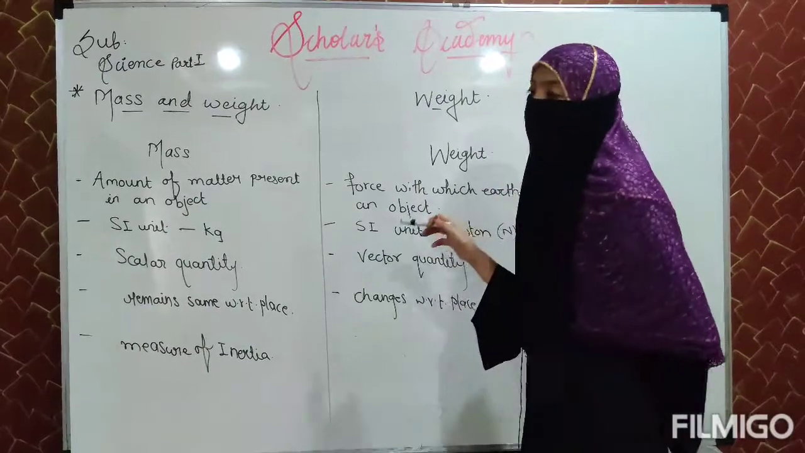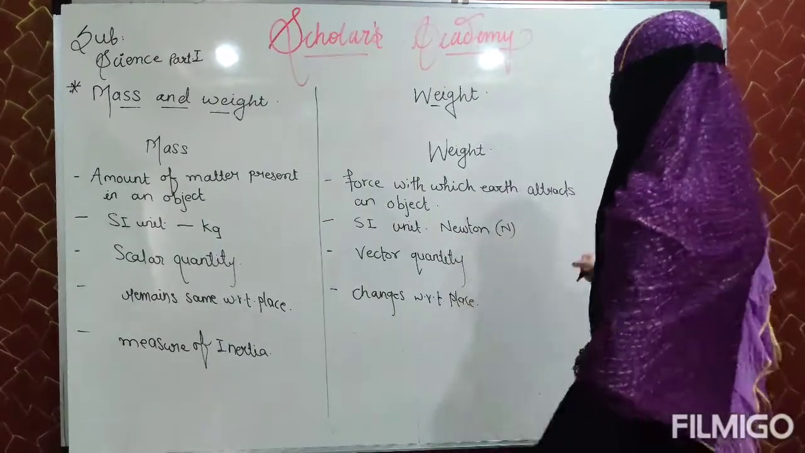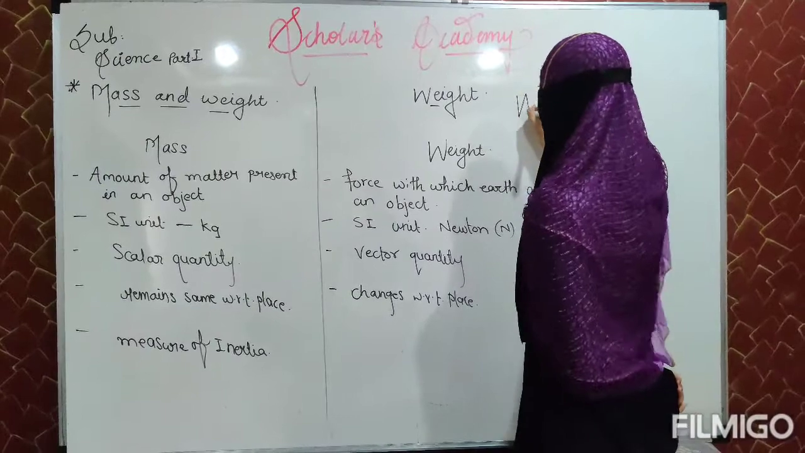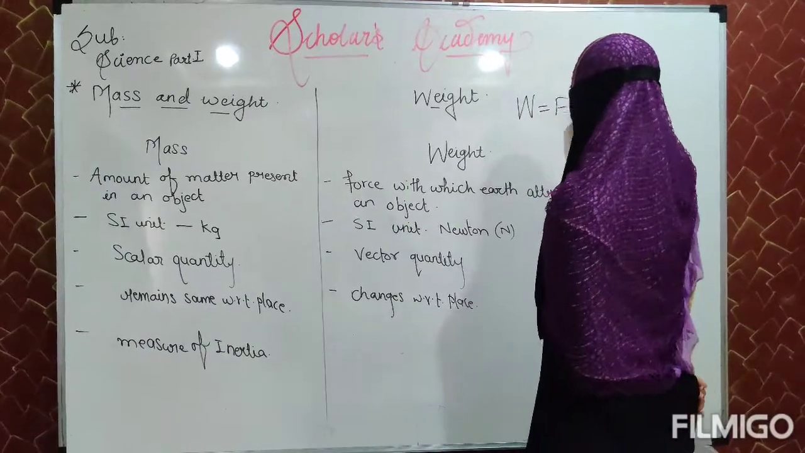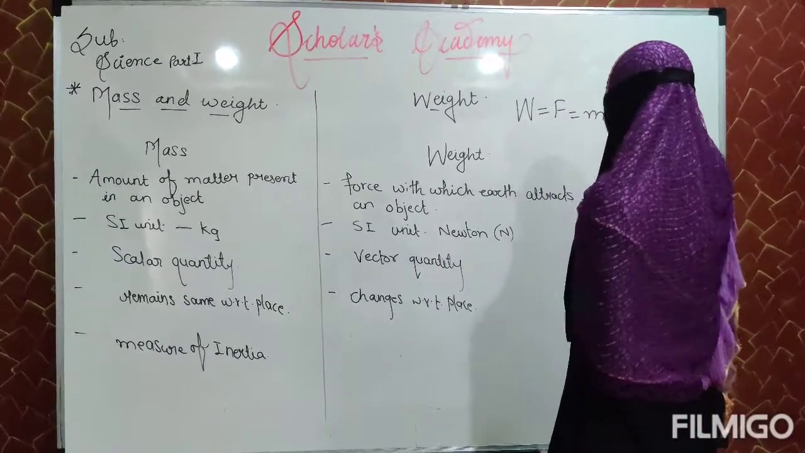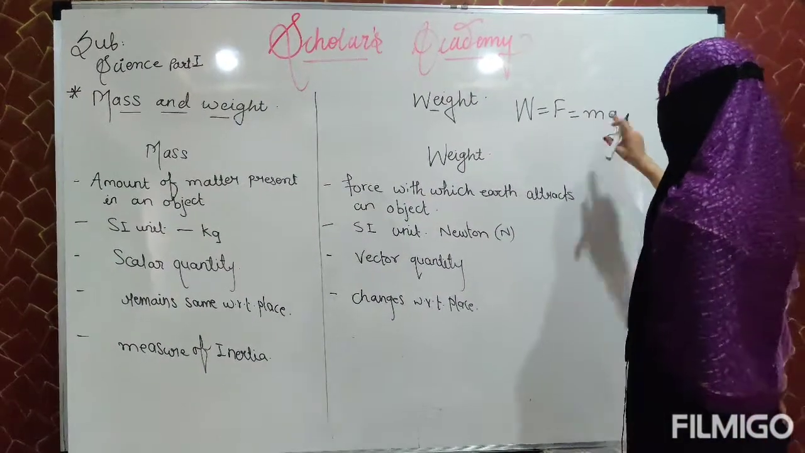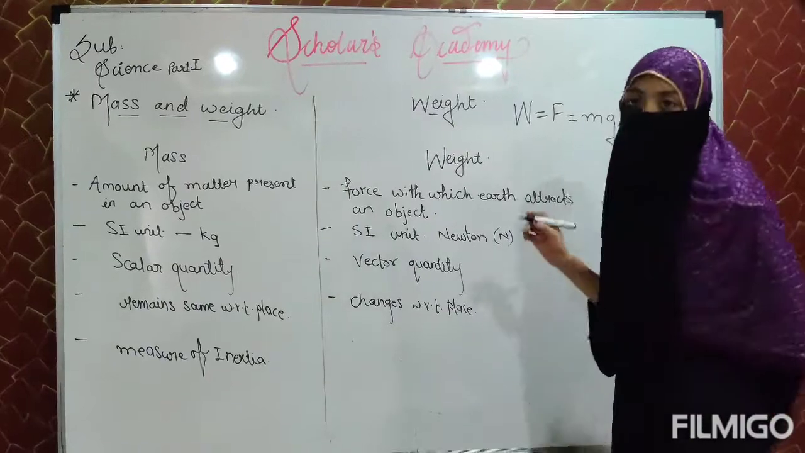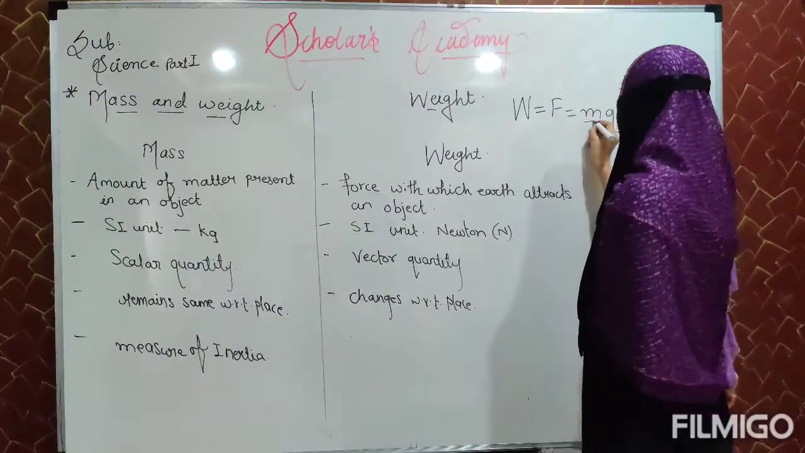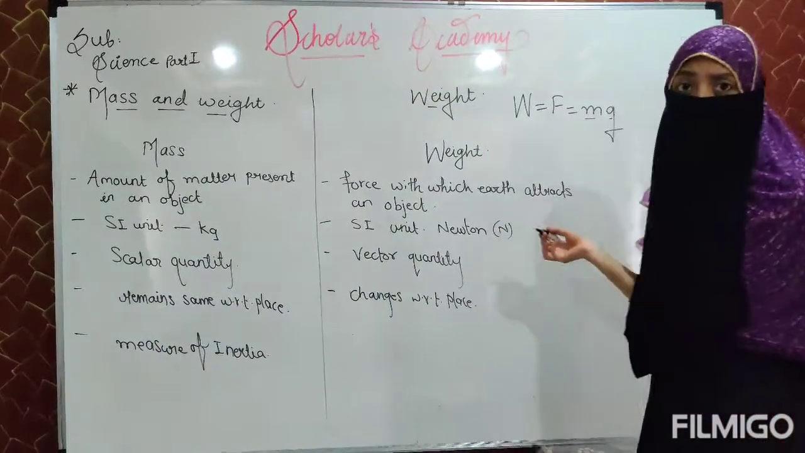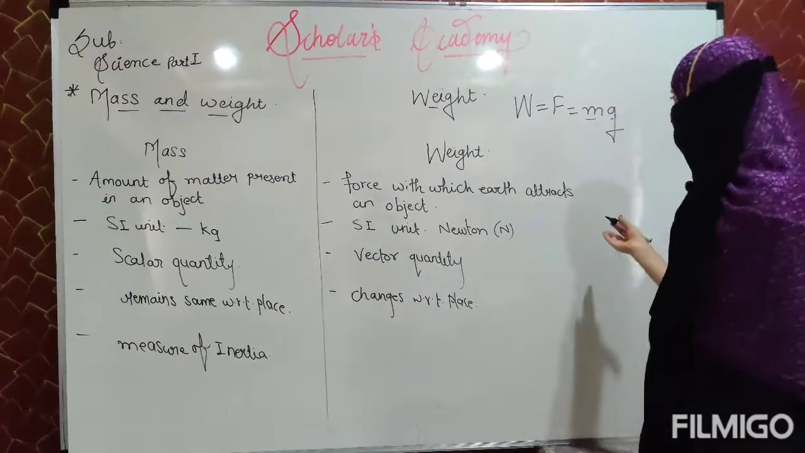The point you must know about weight is that the formula to calculate the weight, or the force, is equal to mg. That is, m is the mass and g is the gravitational acceleration constant, that is 9.8 meter per second square. We know that very well.